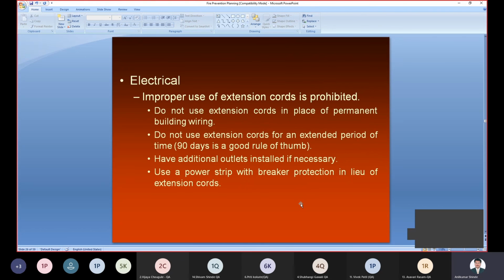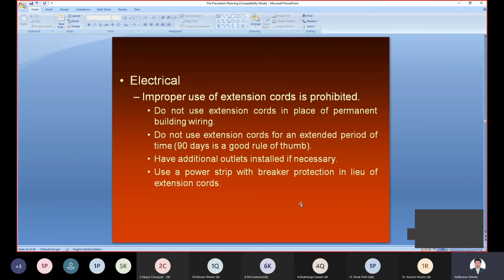Then, improper use of the extension cord is prohibited. Do not use an extension cord in place of permanent building wiring. Where the wiring is there, the extension cord should not be used as the system. Do not use an extension cord for an extended period of time; 90 days is a good rule of thumb, right? The wire may be uninsulated, and it may cause sparking and a short circuit. So have an additional outlet installed if necessary.